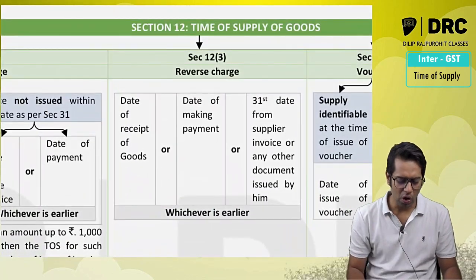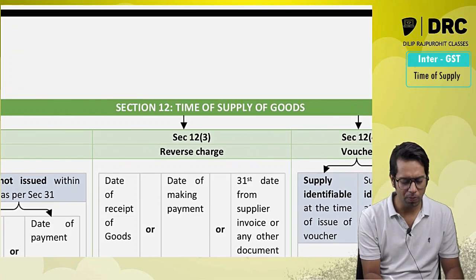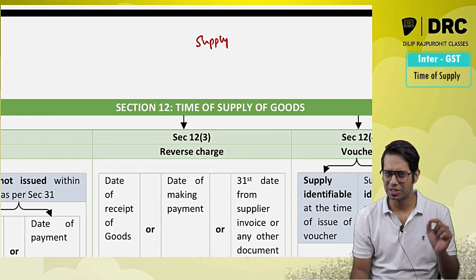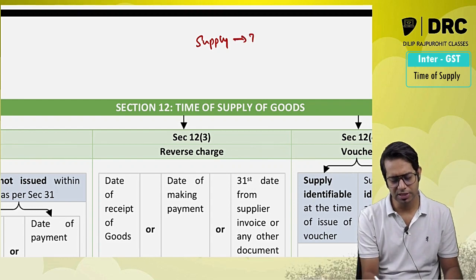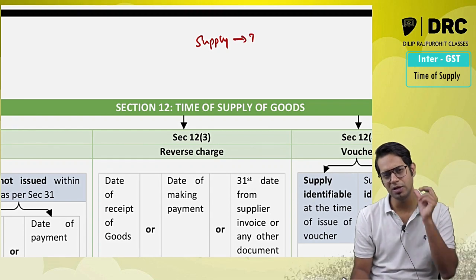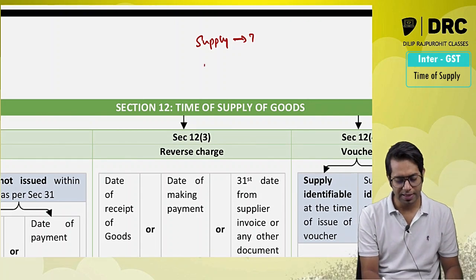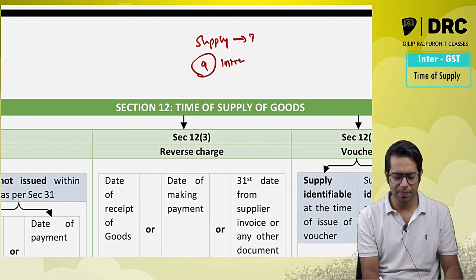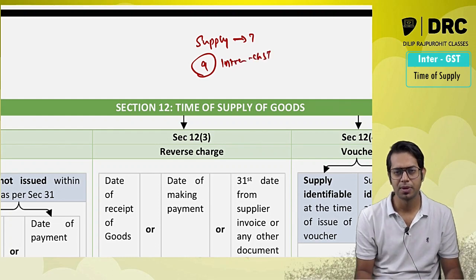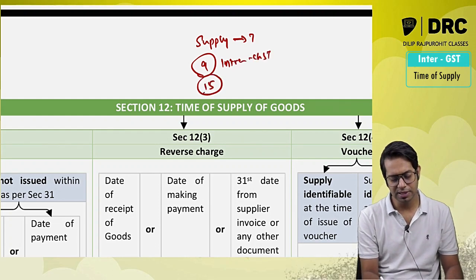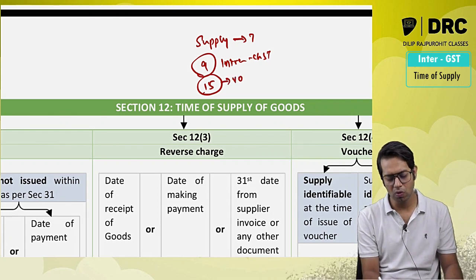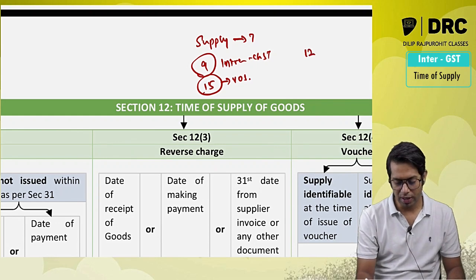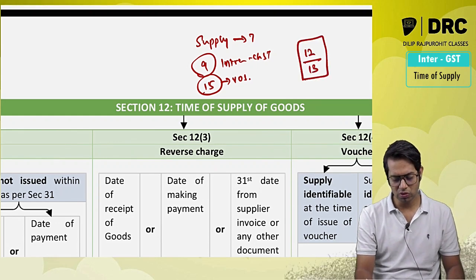We all know that we have to pay tax whenever there is a supply. We understood the meaning of supply under section 7. Section 7 told us that a taxable event under GST law is supply of goods or services. Then section 9 told us what type of tax I should pay. If you are making intrastate supply, you should pay CGST, SGST. Section 15 will tell you on what amount I should pay GST, the value of supply.